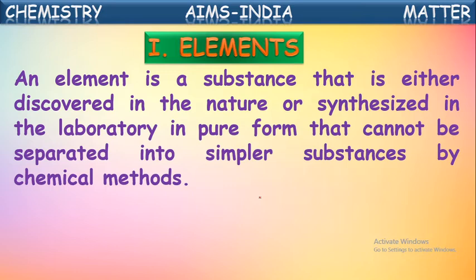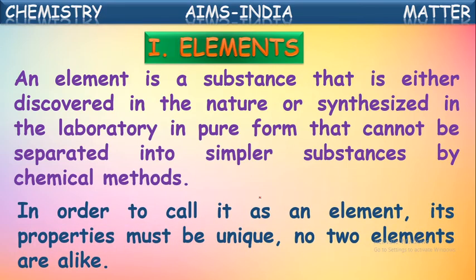They are called elements. In order to call it as an element, its properties must be unique. No two elements are alike. So each and every element is having its peculiar properties for it. Its unique properties. So no two elements are having all the properties same.